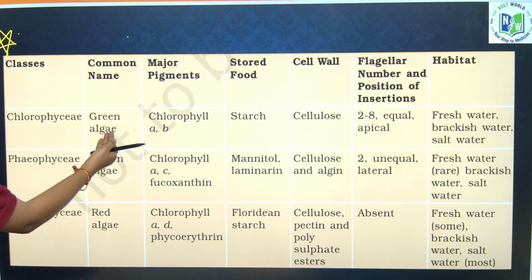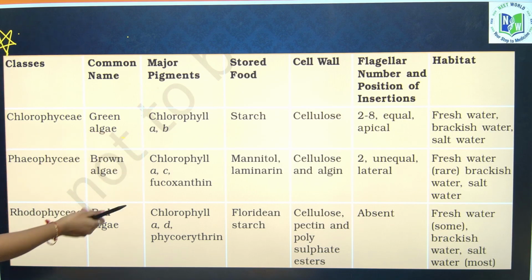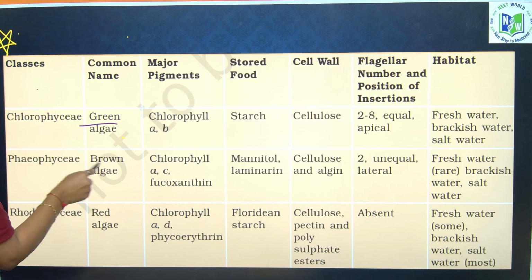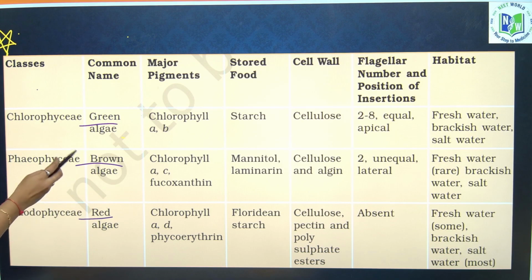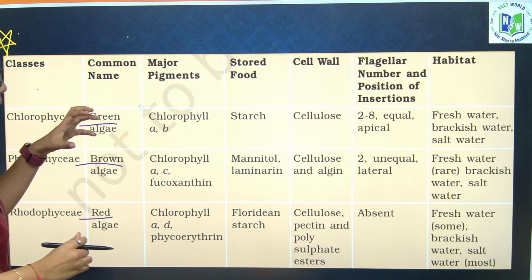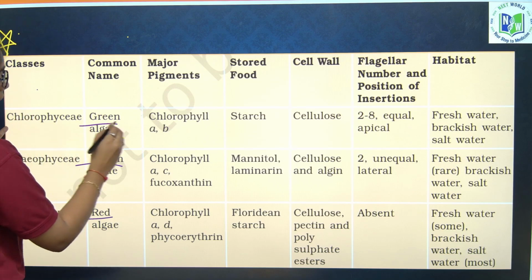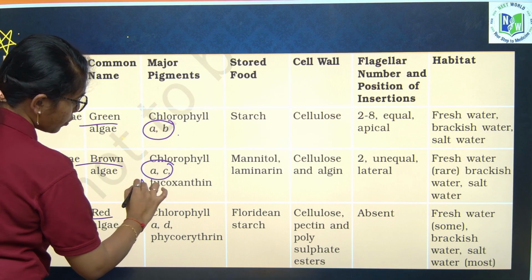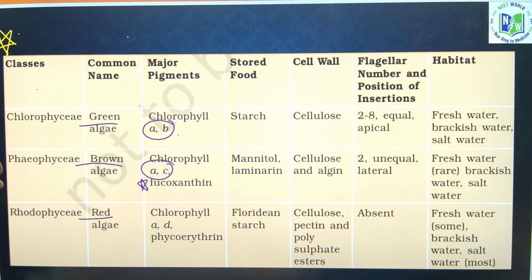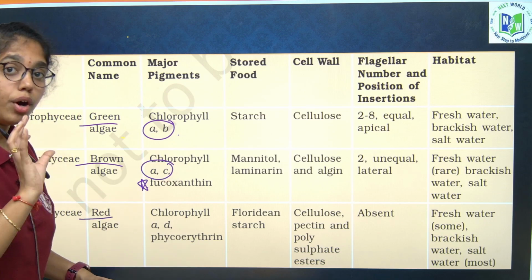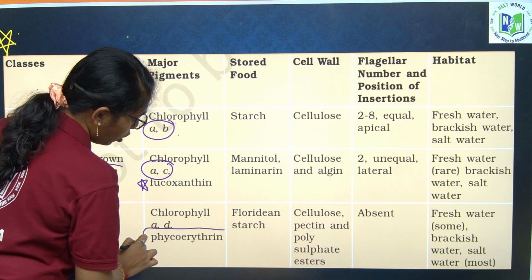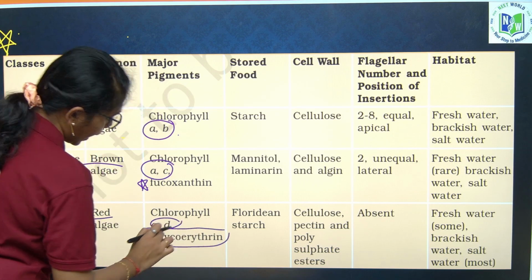Chlorophyceae is also called green algae, Phaeophyceae brown algae, and Rhodophyceae red algae. Now if you look into the pigmentation, Chlorophyceae has chlorophyll A and B. Phaeophyceae has A, C and the major pigment is fucoxanthin, which gives colors varying from olive green to various shades of brown. Next, Rhodophyceae has phycoerythrin and chlorophyll A and D.